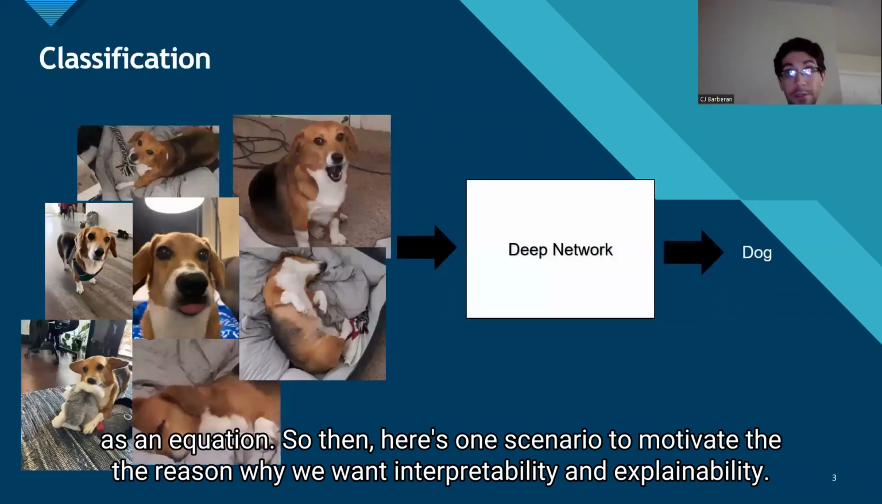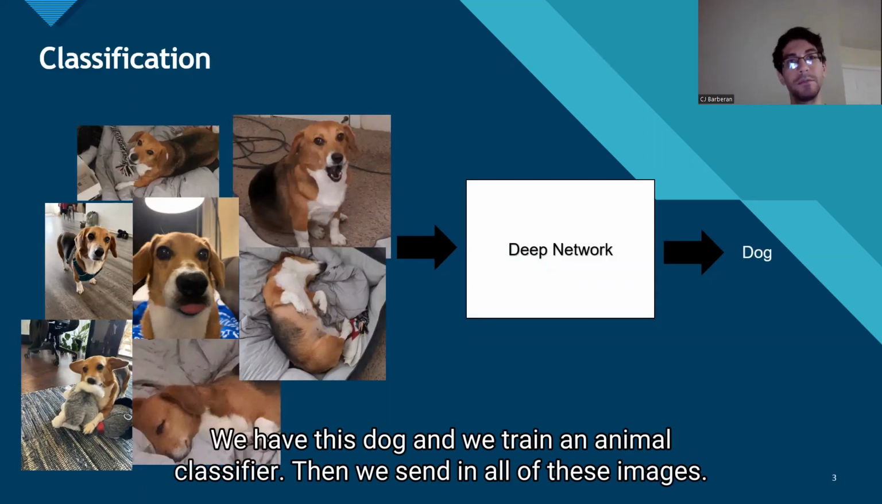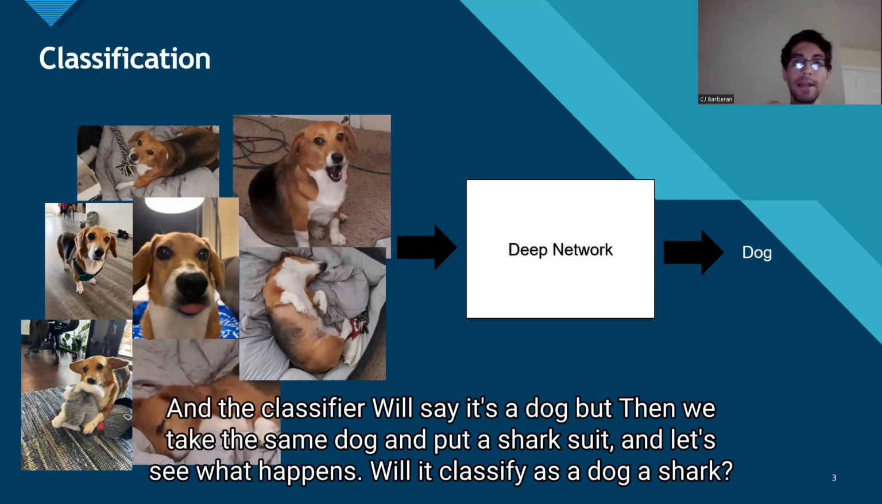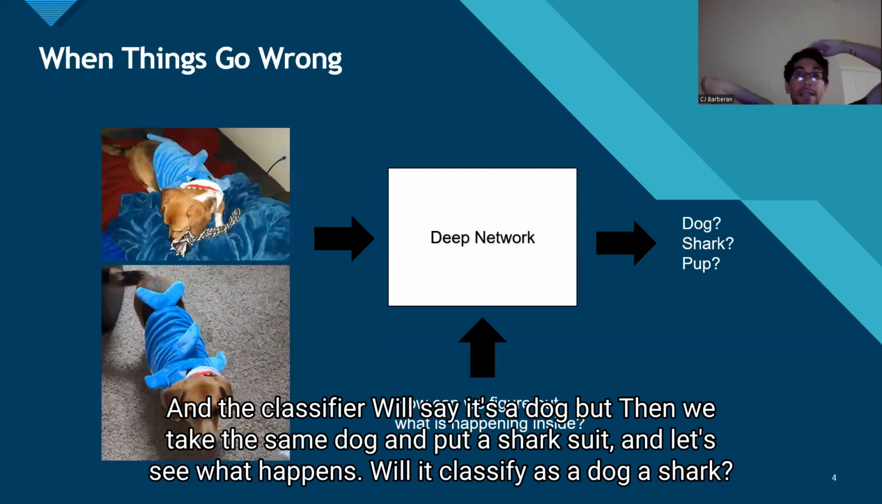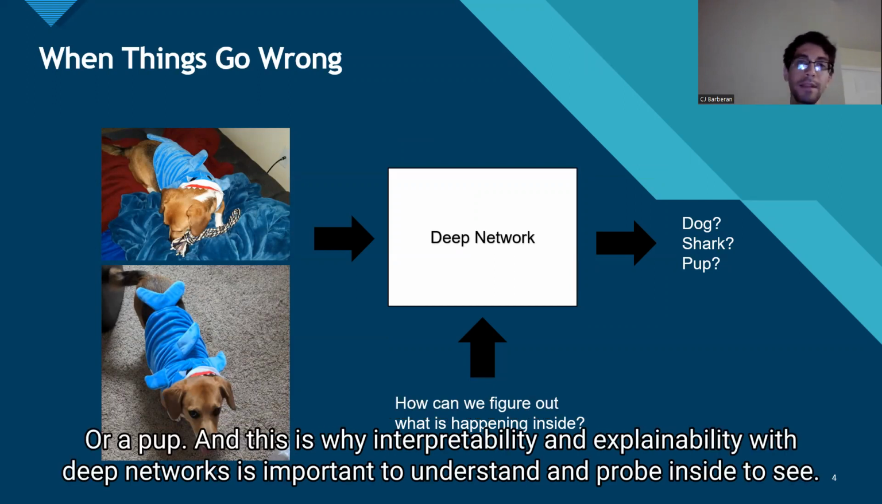So here's one scenario to motivate the reason why we want interpretability and explainability. We have this dog. We train an animal classifier, and we send in all these images, and the classifier will say it's a dog. But then we take the same dog and put a shark suit on it, and let's see what happens. Will it classify it as a dog, a shark, or a pup? And this is why interpretability and explainability with deep networks is important, to understand and probe inside to see why it is making these decisions.